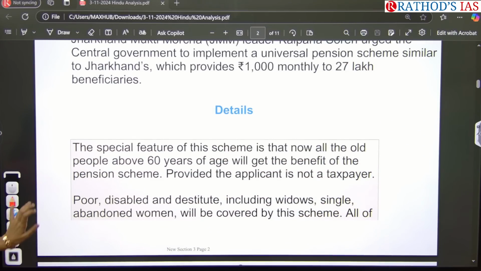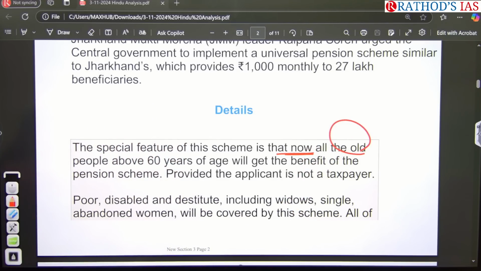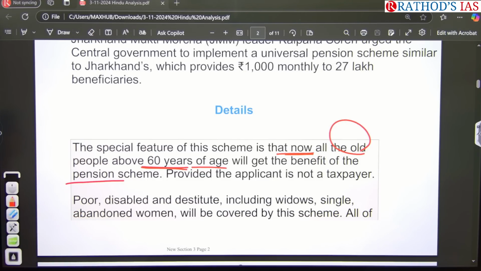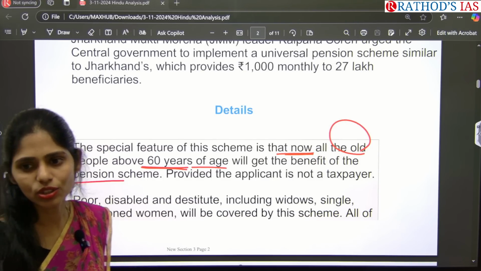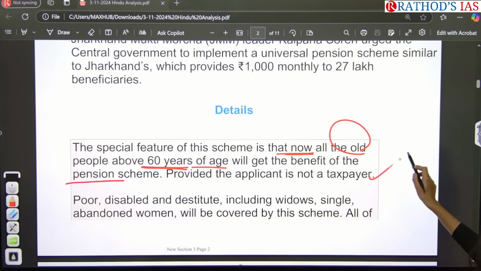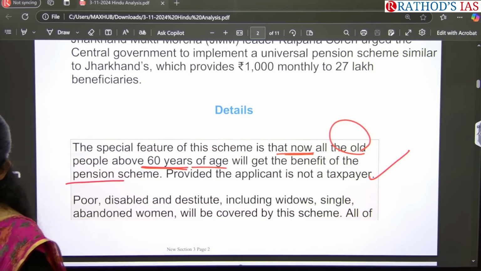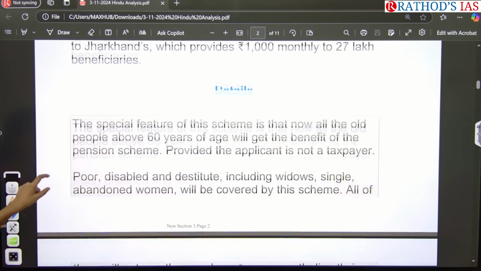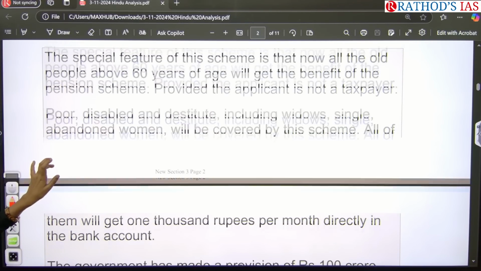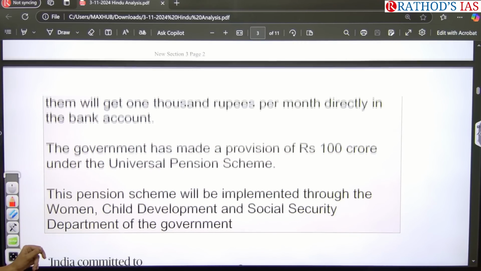Under this scheme, especially old people who are above 60 years of age will be getting the benefit of this pension. But one condition is that the person should not be a taxpayer. If they are not a taxpayer and are above 60 years of age, they will be getting a pension of monthly 1000 rupees. Not only old people but even poor, disabled, destitute, including widows, single and abandoned women, all are covered under this scheme, and everyone will be getting 1000 rupees per month directly to their bank account.